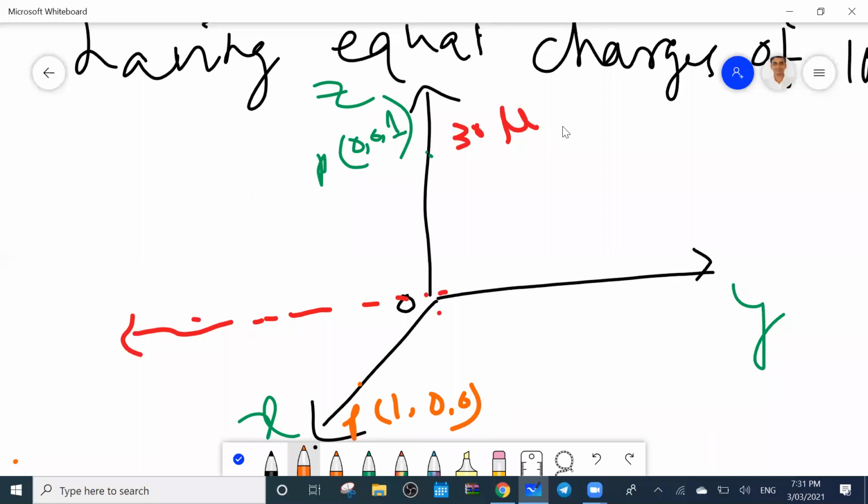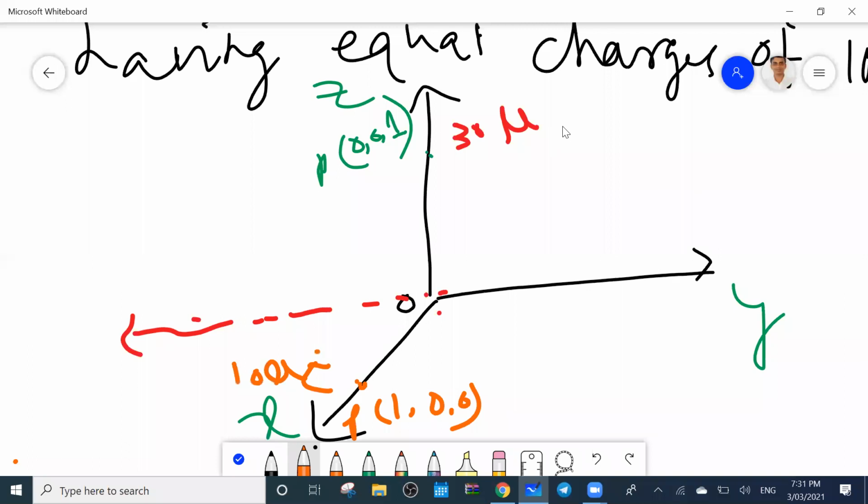Okay. So here the charge present is 10 microcoulomb. At this point also, the charge present is 10 microcoulomb. Now what is the other point? (-1, 0, 0).